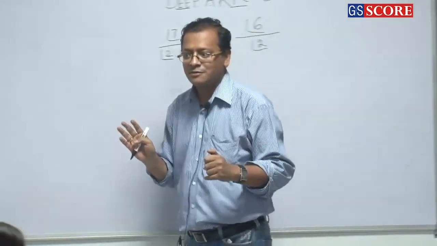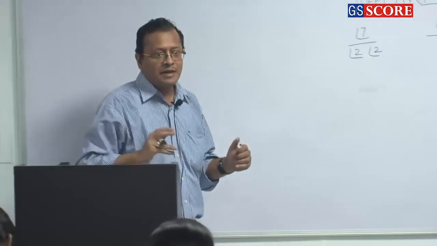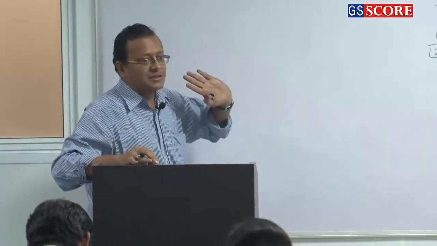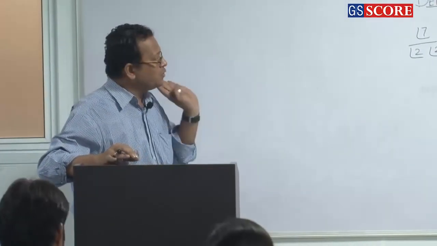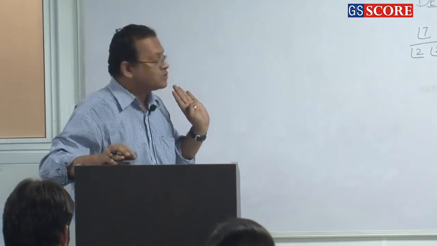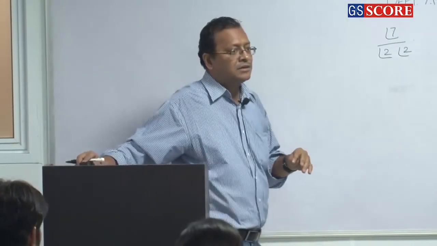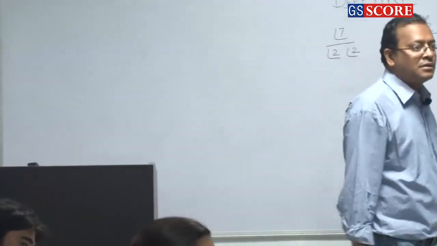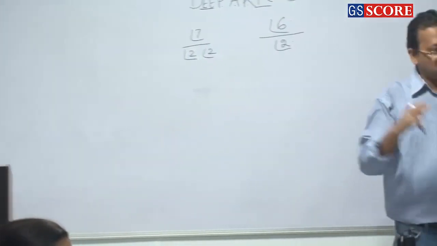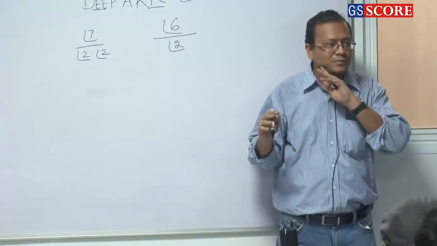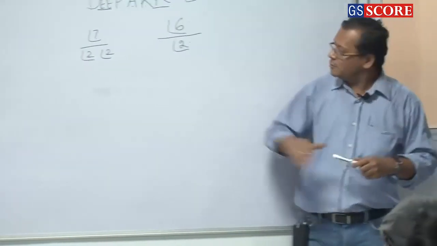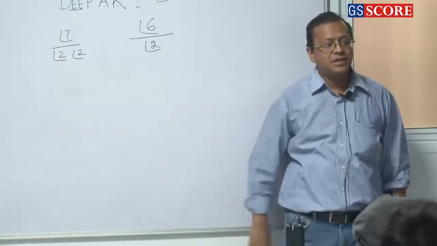Clear or not? Right? Now questions on this. There are a lot of questions, but there is one question on this aspect which I really like, and one question I have given as well. So by formula it's clear. Can you explain it without any formula? Okay, so I just take one case, D-E-E-P-A-K.